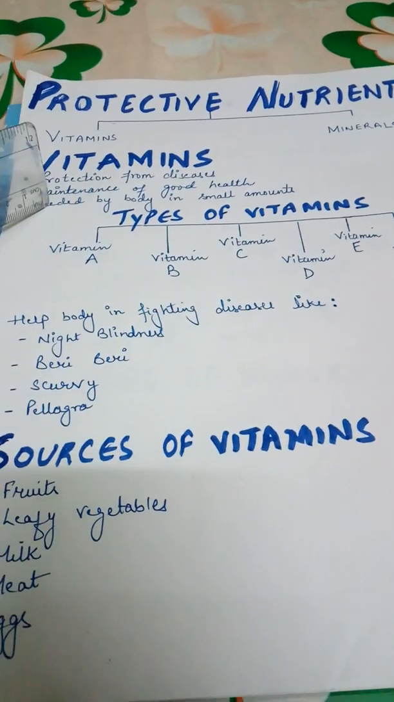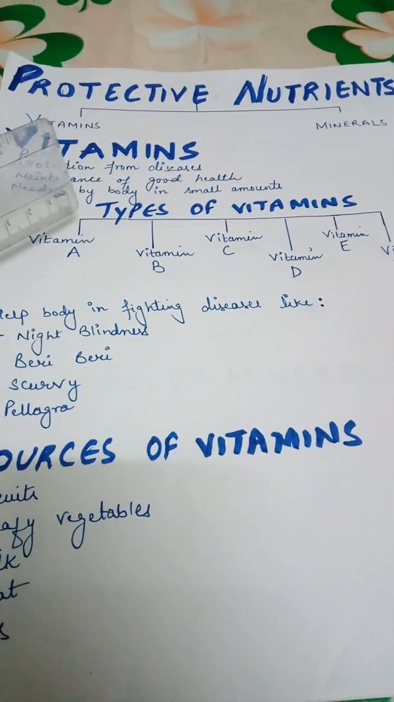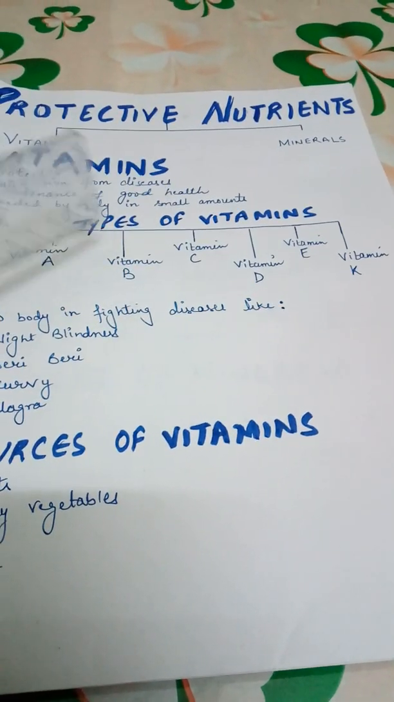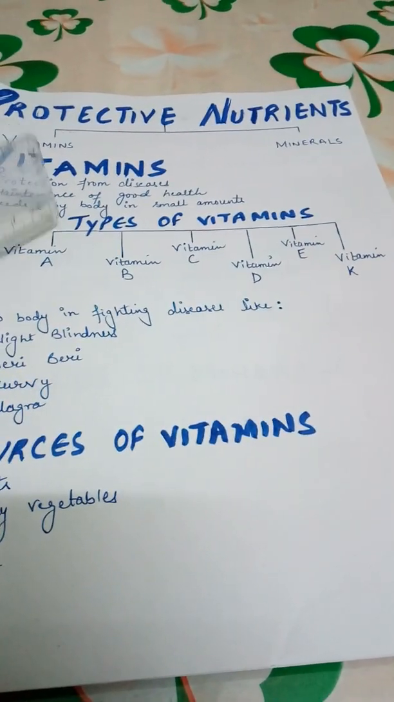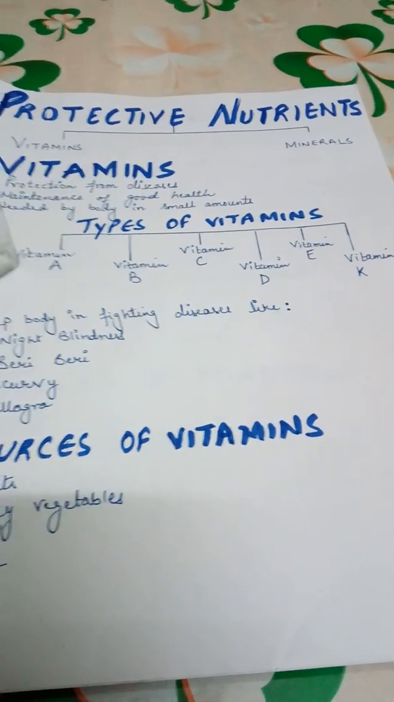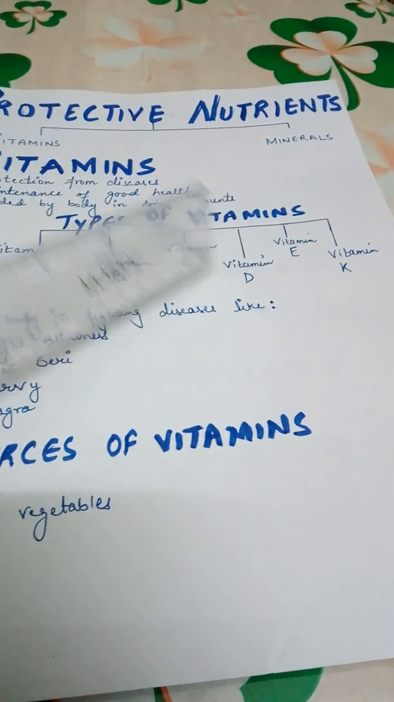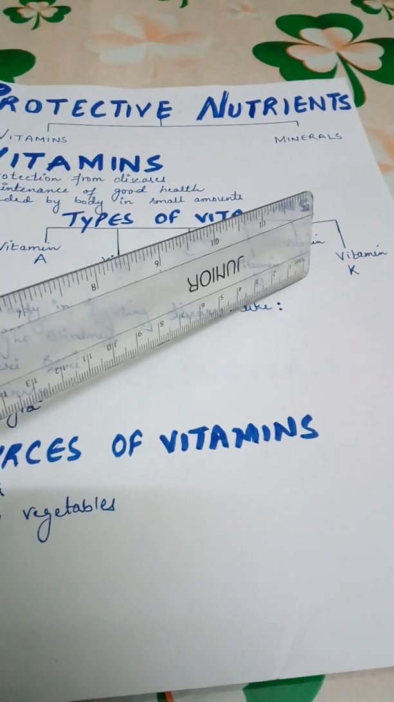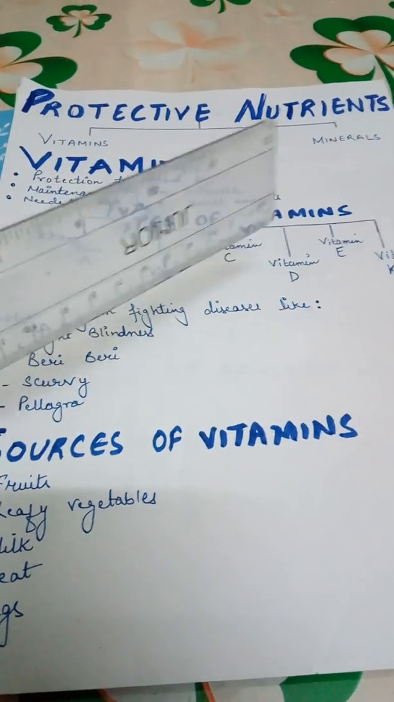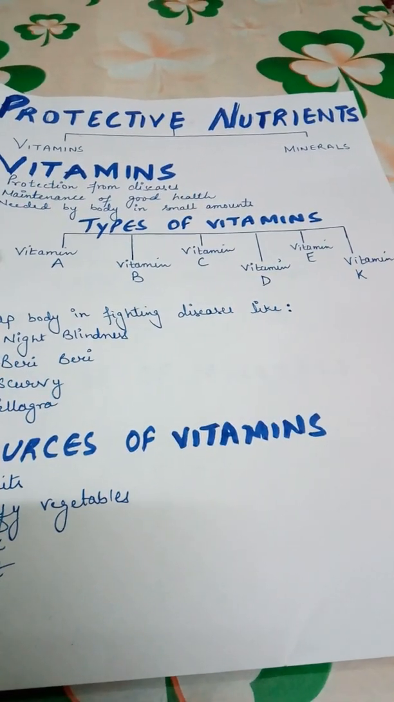Vitamins are needed by our body in small amounts, and there are different types of vitamins which are present in our food and needed by our body. Now let's learn about some of the vitamins. We have vitamin A, vitamin B, vitamin C, vitamin D, vitamin E and vitamin K. All these are needed by the human body and are present in different food items.